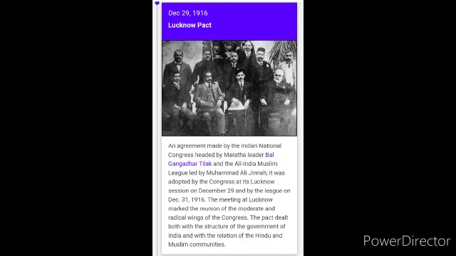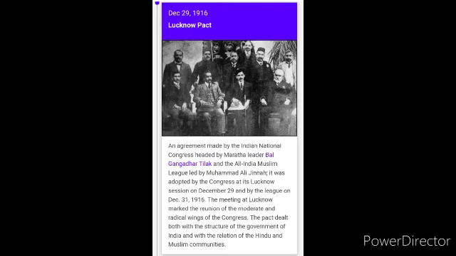December 29, 1916, the Lucknow Pact, an agreement made by the Indian National Congress headed by Maratha leader Bal Gangadhar Tilak and the All India Muslim League led by Muhammad Ali Jinnah.